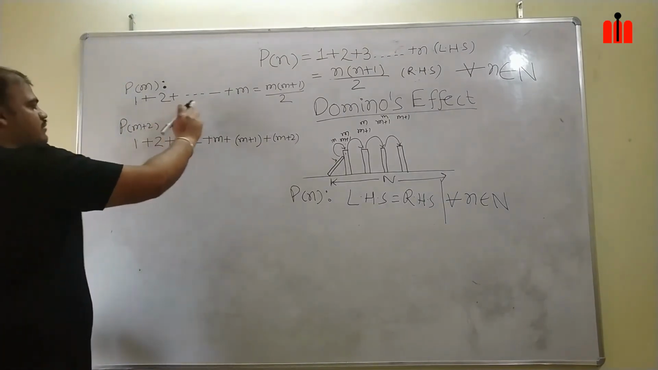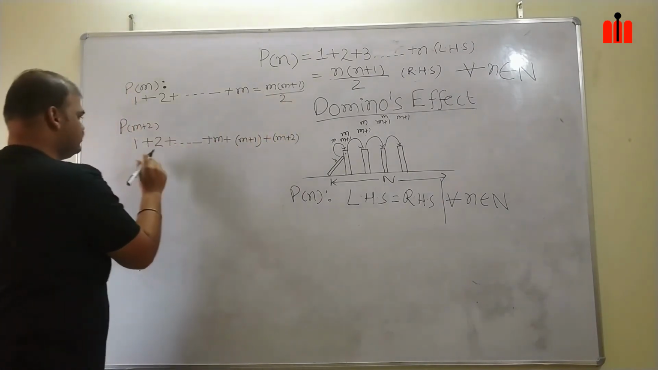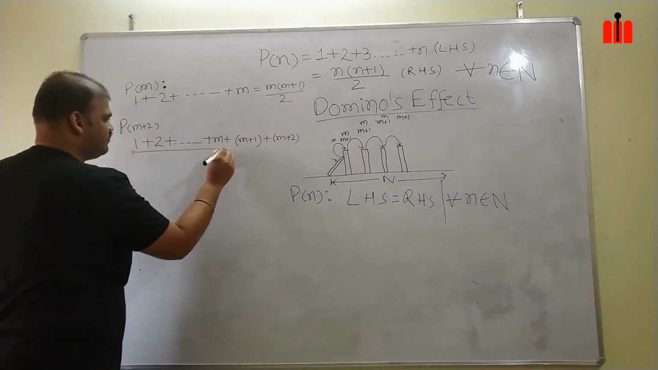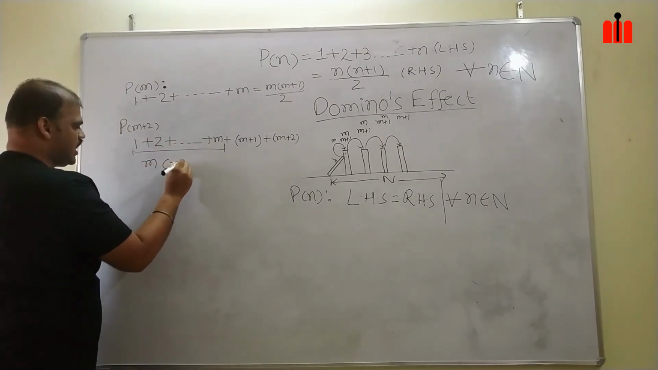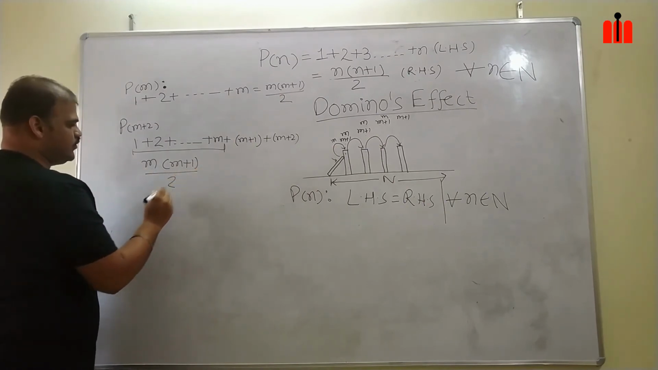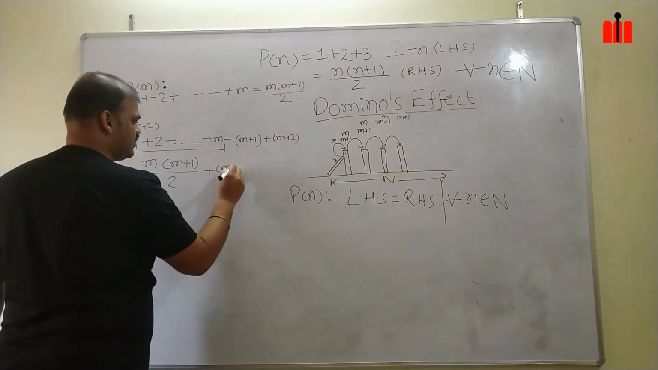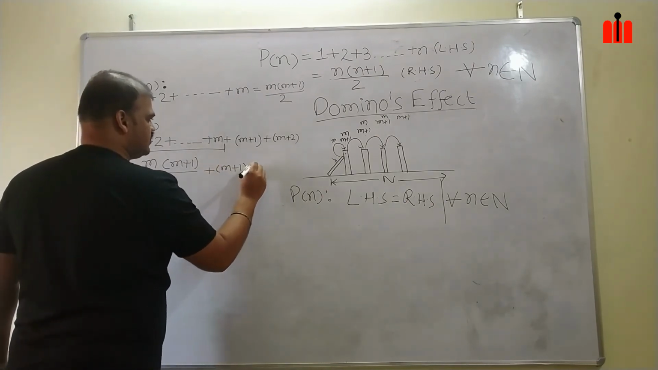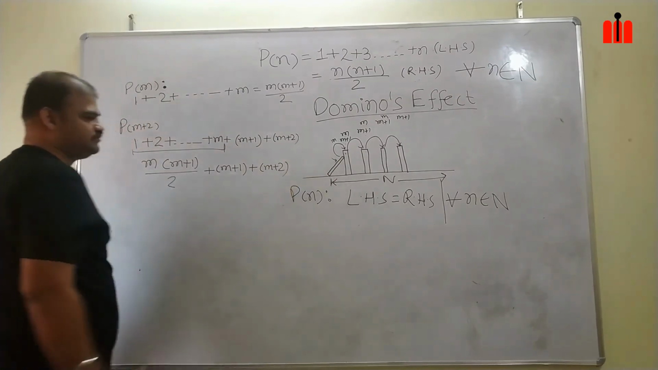From my concrete step, I can write that the sum of the m terms is m(m+1)/2. So I will replace this with m(m+1)/2, and I will be left with m(m+1)/2 plus (m+1) plus (m+2).